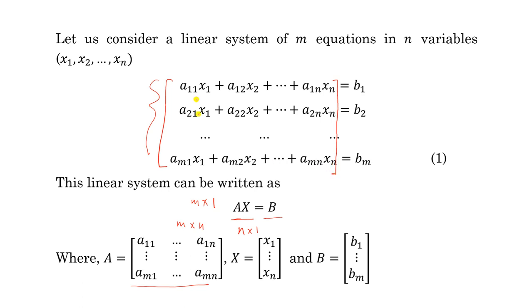So m rows are there. This is only a single element. This one is the single element. Here B is this matrix. So thus we can write this system as Ax equal to B.